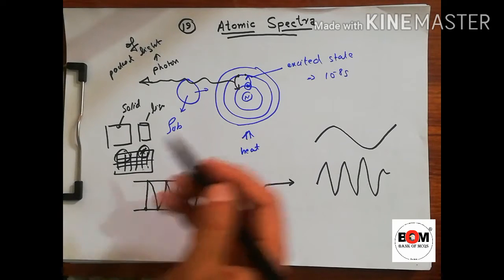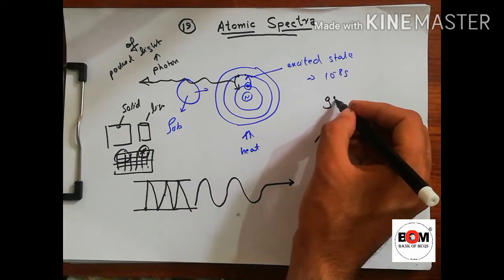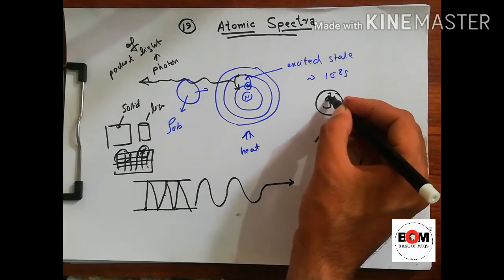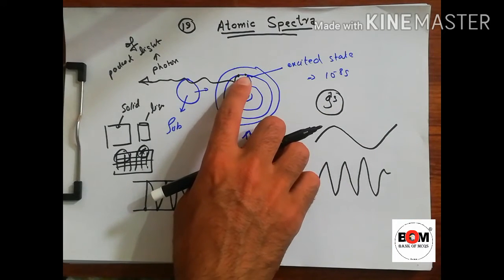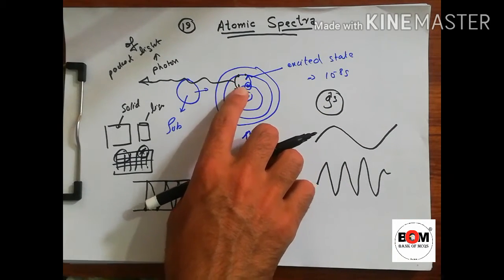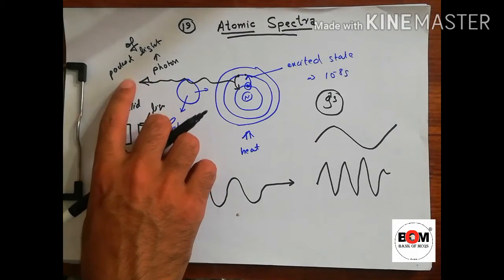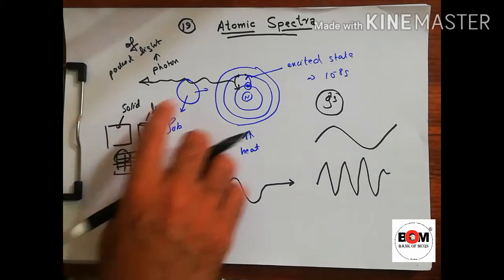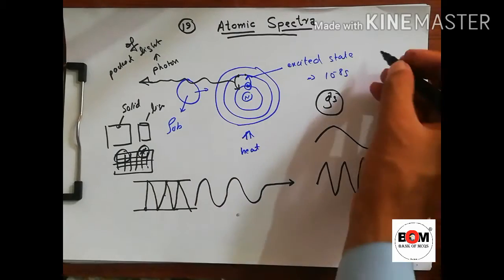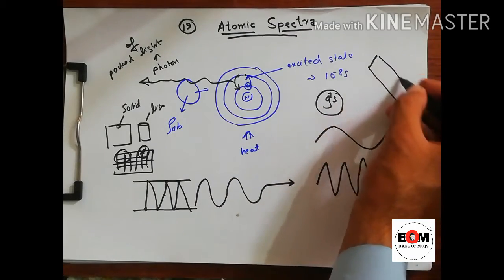Now for a gas or single atoms, if we give it energy, it will absorb energy and, falling back to its original shell, it will radiate a packet of energy. So the spectrum obtained will be a line spectrum.